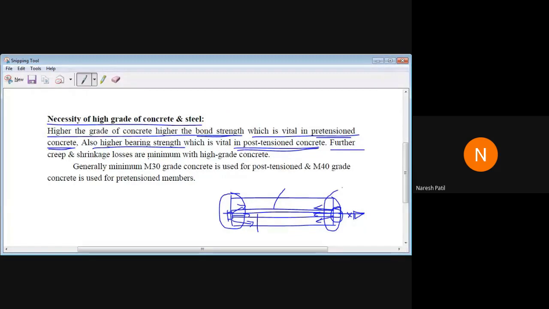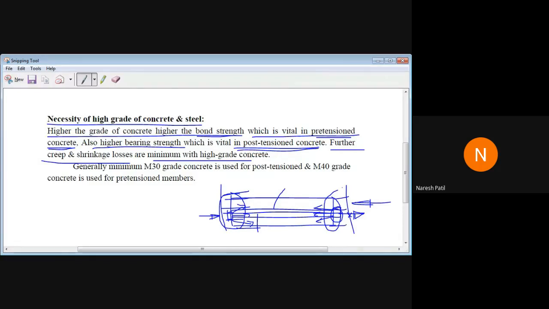Further, the creep and shrinkage losses are minimum with high grade concrete. Because of the continuous compression force, for example here the tendons are locked, so they will try to go back, which means they will develop the compressive force when the cable is released. So the concrete will be continuously in compression on both sides.